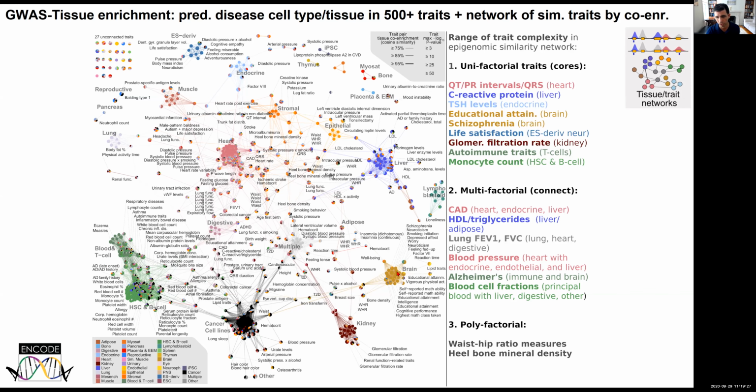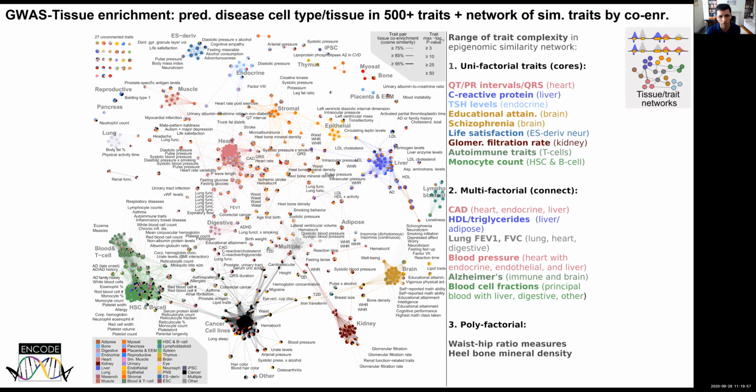For example, here in brain, you see self-reported math ability, schizophrenia, and other psychiatric disorders localizing quite specifically in brain only, as opposed to Alzheimer's, which is in fact localizing primarily in immune traits, as we and others have previously shown. You can see these filtering functions in kidney, these heart and pulse and blood pressure function in heart, and these cholesterol functions in liver.